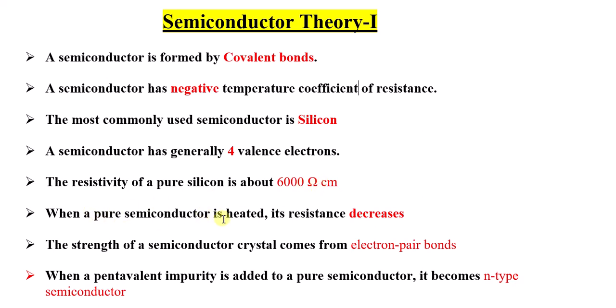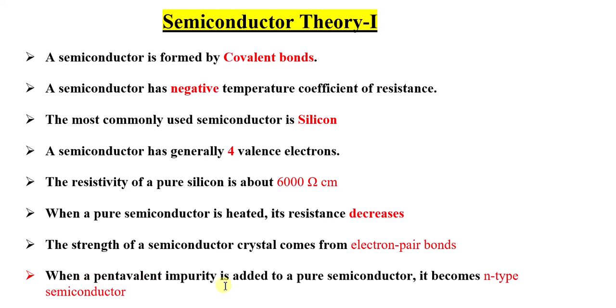When a pure semiconductor is heated, its resistance decreases. A pure semiconductor will never conduct, but once we heat it, the resistance decreases and conductivity starts. This is how we can understand this point. The strength of a semiconductor crystal comes from electron pair bonds. There will be bondage which forms between electron pairs. That is why this is important to remember.